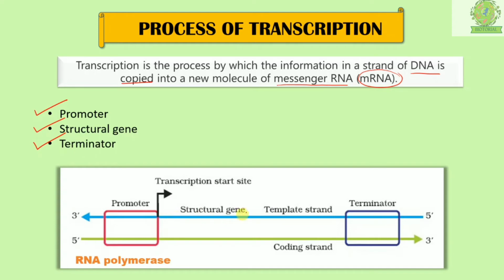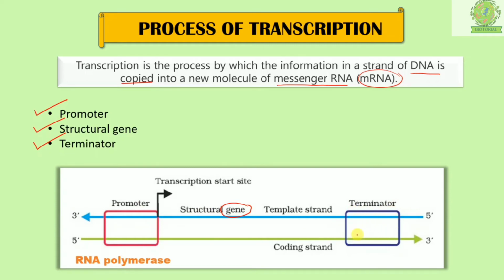What is the structural gene? The structural gene is a small segment of DNA on which the gene is present and that has to be copied onto the mRNA. So that part is known as the structural gene part. That part has that particular gene which is necessary to synthesize the protein. Now after this we have the terminator site. This terminator site comes towards the end. Now we have promoter, structural gene, and terminator on this particular strand.